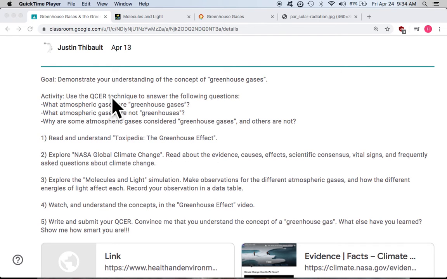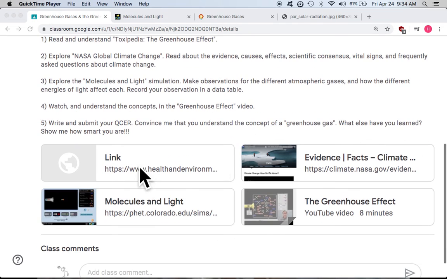Before we get to the claim, evidence, and reasoning part, I just want to point out a couple links. There was a reading assignment that you would spend a little time with. I would check that out first. And then there's this NASA website that talks about evidence, facts, and climate. I would check out all these links and read as much as I can, try and make sense out of it. There's a short YouTube video here, about 8 minutes, where this kind gentleman talks you through some stuff that deals with the greenhouse effect.